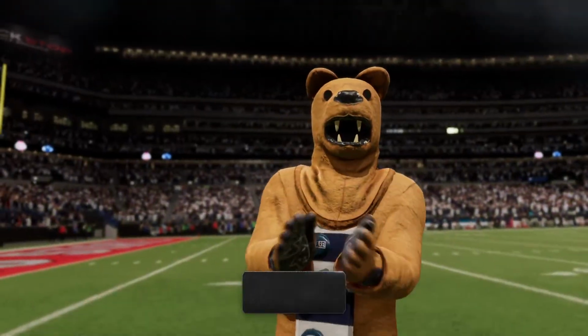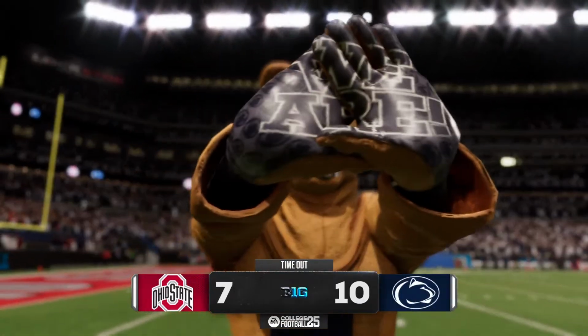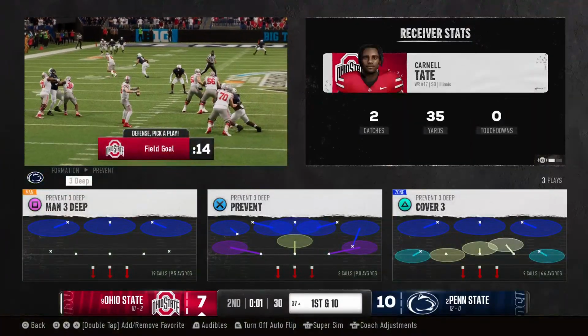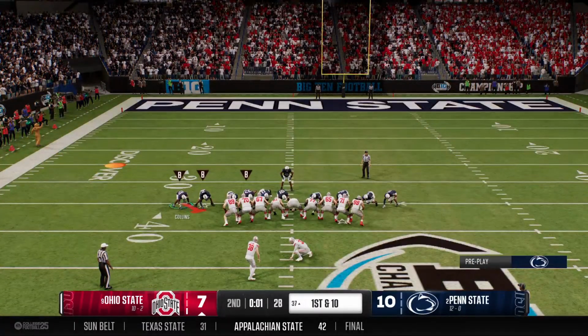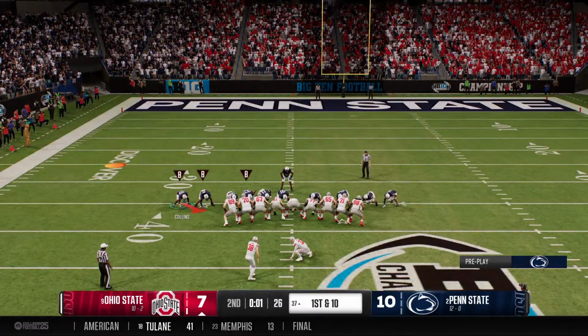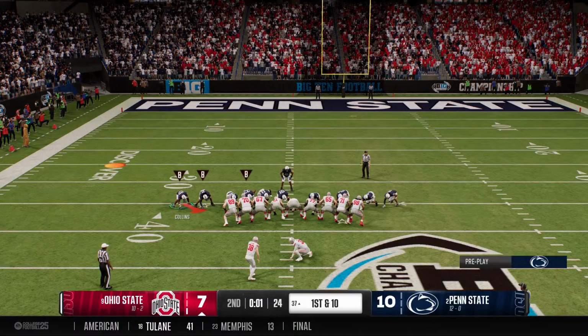So with only a few seconds left in the half, out comes the field goal unit. The defense calling a timeout here, giving this field goal kicker a little something to think about. So with only a few seconds left in the half, the field goal unit comes onto the field.